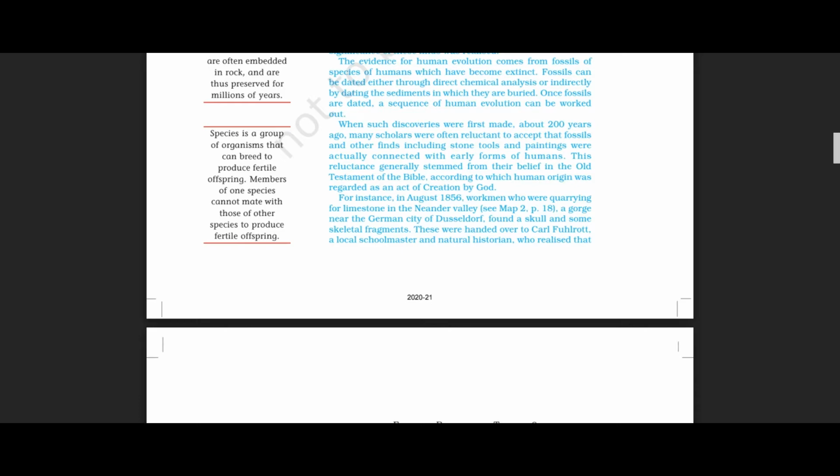There, when these workmen were quarrying, they found a skull and some skeletal fragments, some fragments of the skeleton.